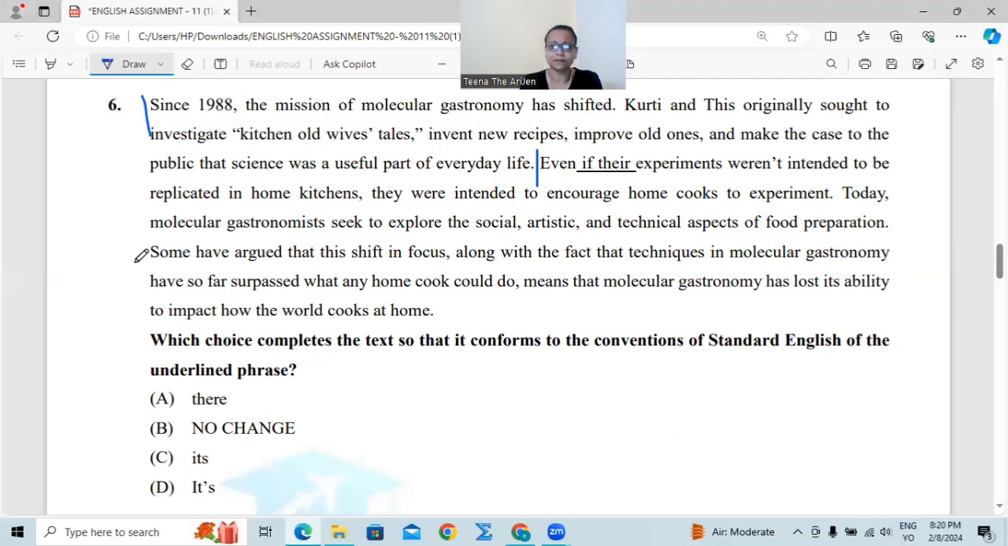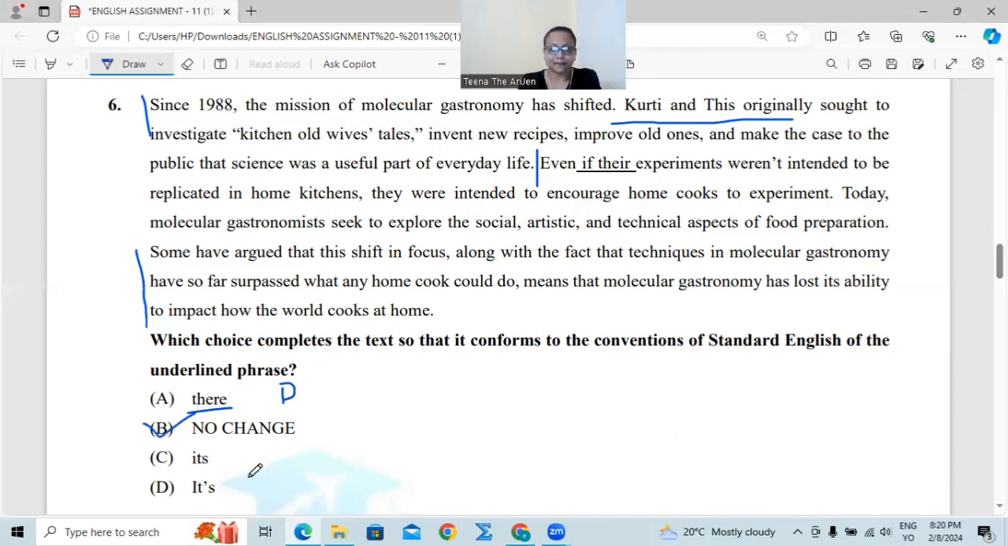Even without reading this long part, let us see the choices. Even if they experiment, even if they are Kurti and others who originally sought. Okay, so there is the mission of molecular gastronomy, and some type of researchers. So "even if their", yes, correct. Their experiment. "Their" is reflecting a place, an adjective, not a pronoun. Number B, no change. Yes, this is the answer.